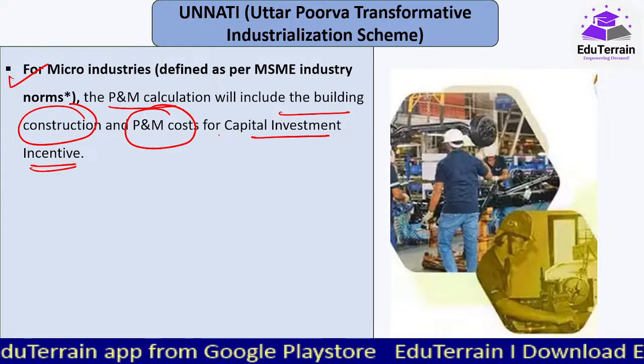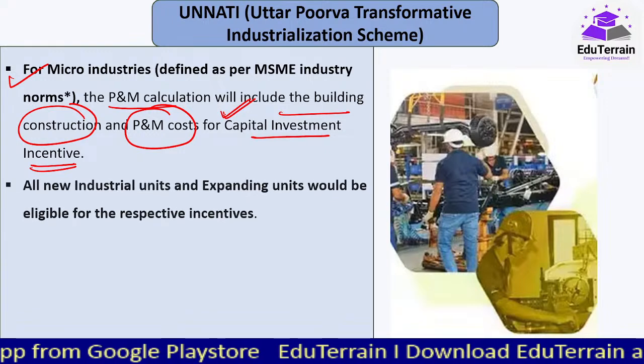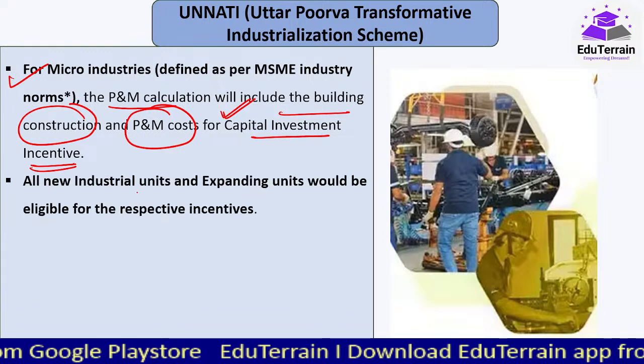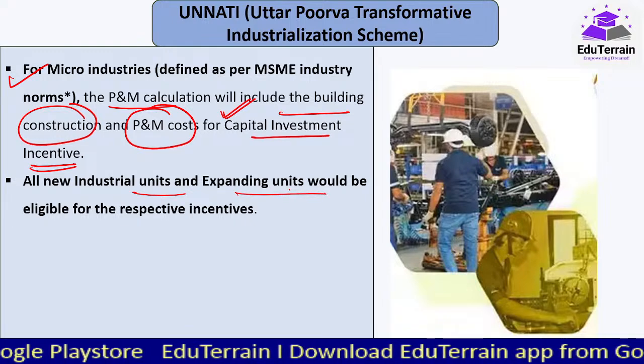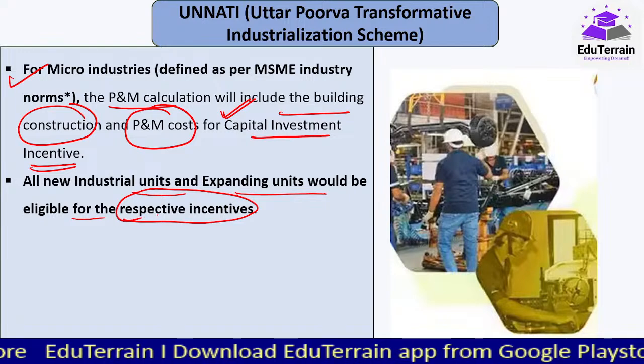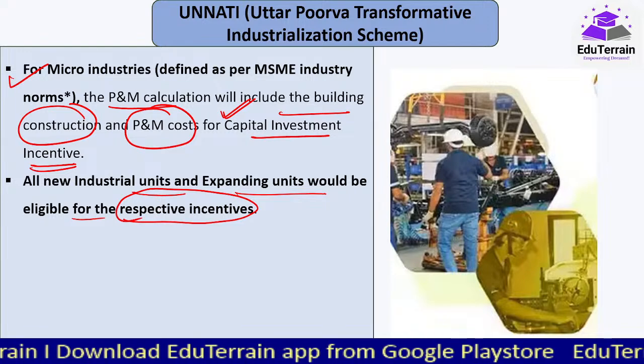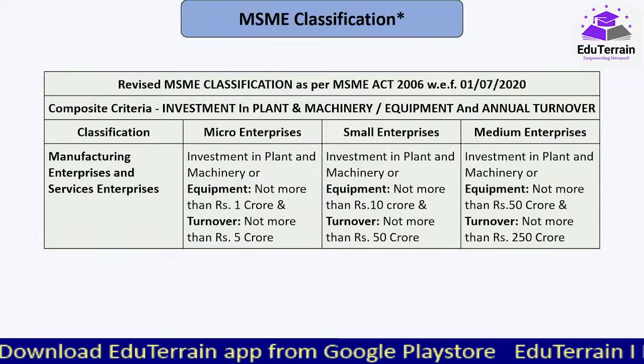One of them is the capital investment incentive. Okay, now all the new industrial units and expanding units will be eligible. 3 kinds of incentives are there. Just give me a few more minutes, I'll take you through the tables as well.